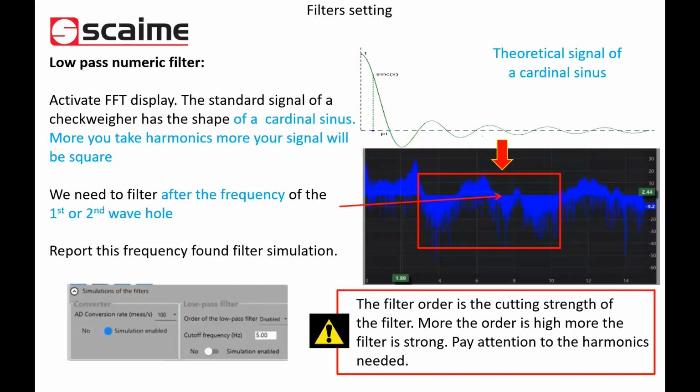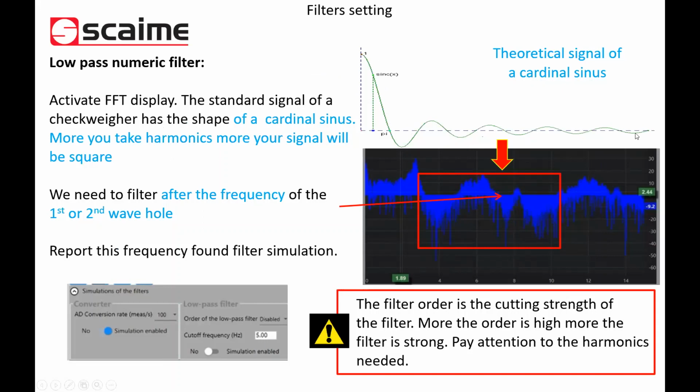Now we need to set the low pass numeric filter. For that, we will activate the FFT display. We have to know that the standard signal of a checkwire, the perfect signal of a checkwire, is a square signal. We have nothing, we have the packet, we have nothing, we have the packet, we have nothing. It's not possible in real life, but basically, the square signal has a frequency response as a cardinal sine, this shape.